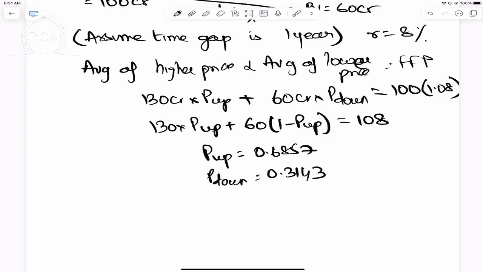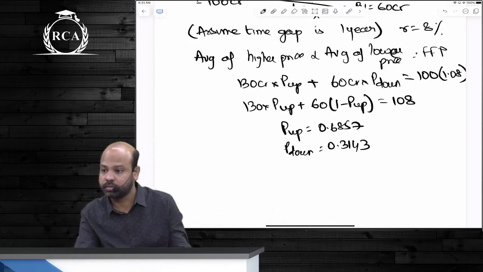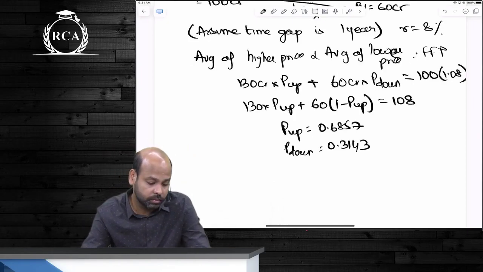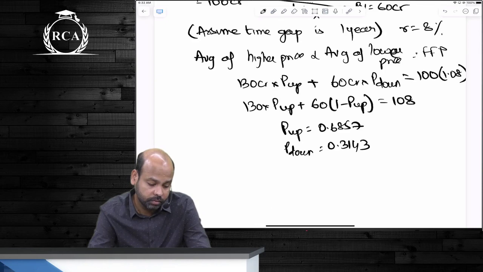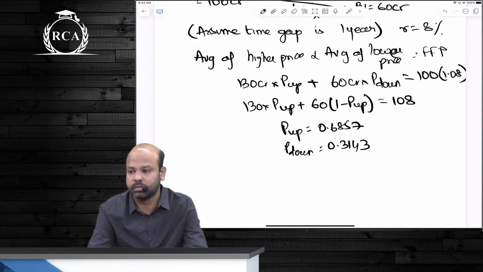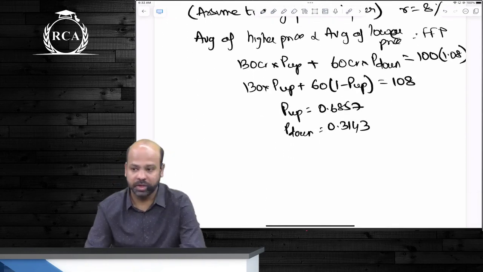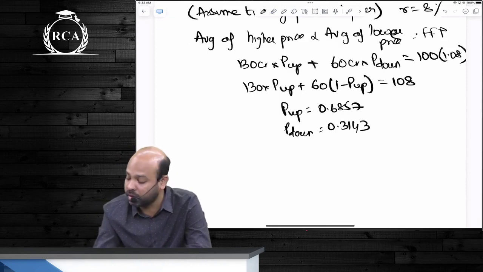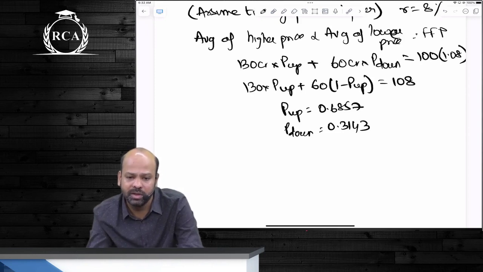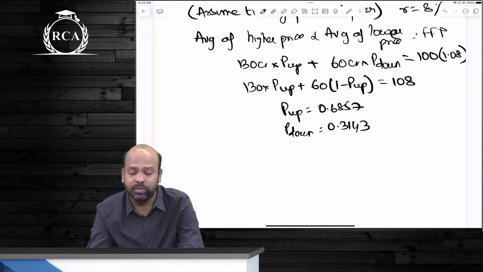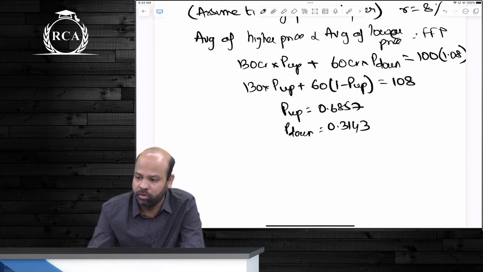Yes, guys. Are we done with it? Is everyone done with it, guys? Did you get P up and P down, 0.6857 and 0.3143? After this, we are going to arrive at the value of the abandonment option. What is the value of the option? 6.28 crores. 5.82.